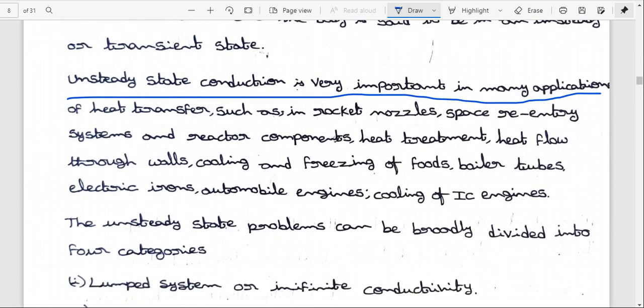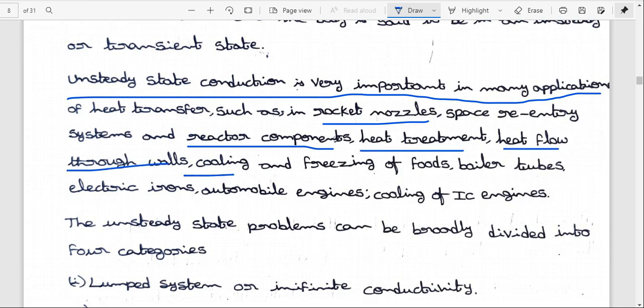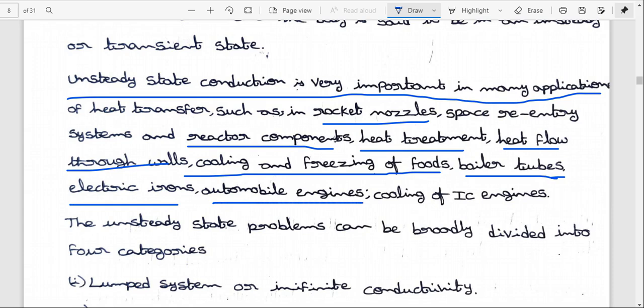What are the applications of transient heat transfer? Such as rocket nozzles, space re-entry systems, reactor components, heat treatment processes, heat flow through walls, cooling and freezing of foods, boiler tubes, electric irons, automobile engines, and cooling of IC engines.